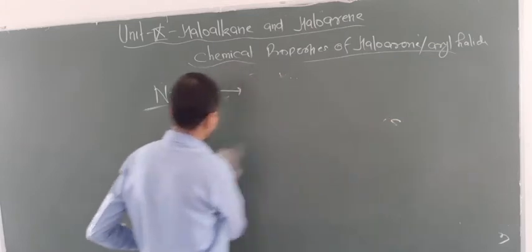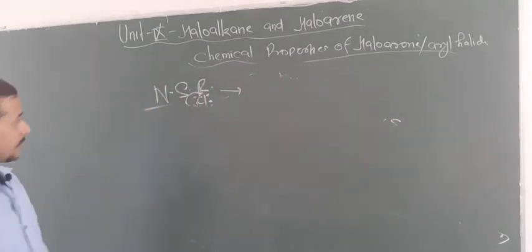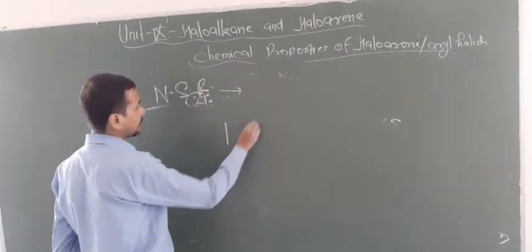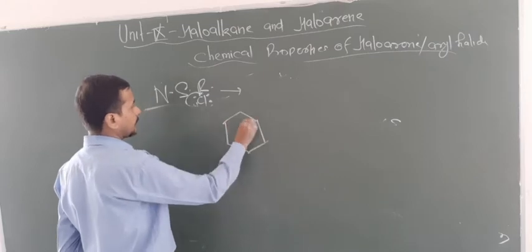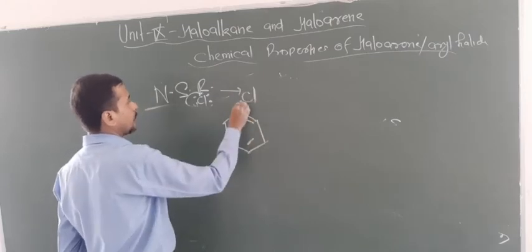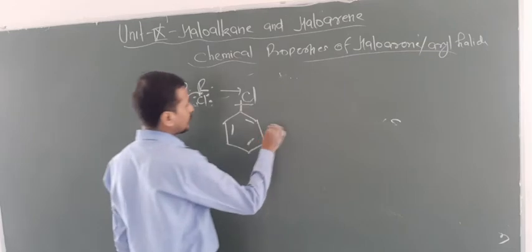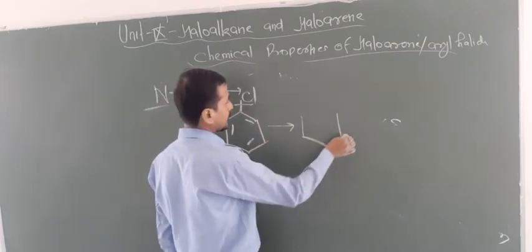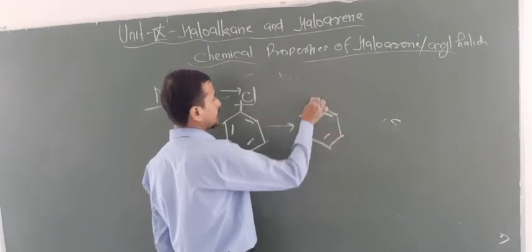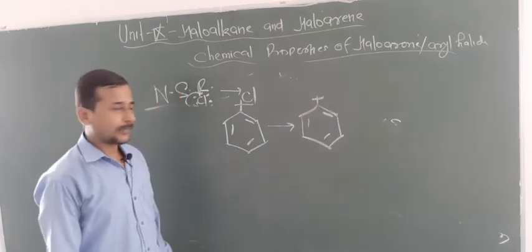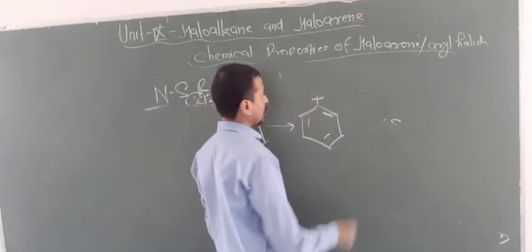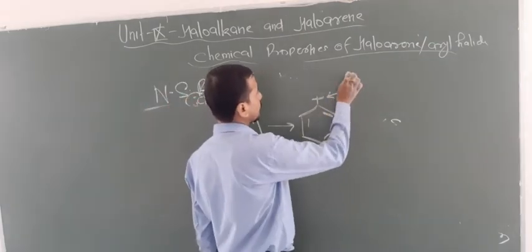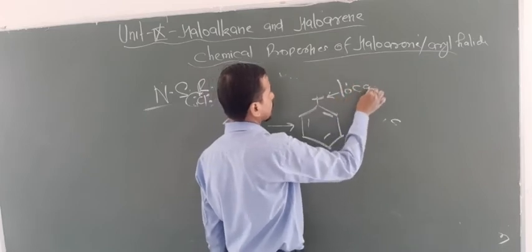Now the next point, you have to note down, about the formation of cation. Look here, if we break the bond, what do you get? Positive charge on this carbon, and this positive charge is not delocalized, this positive charge is localized.